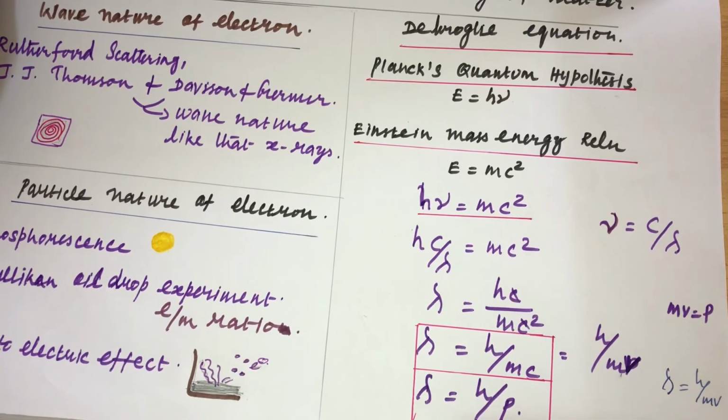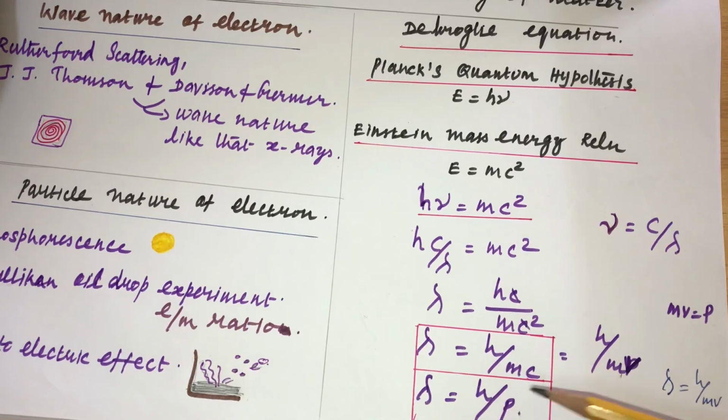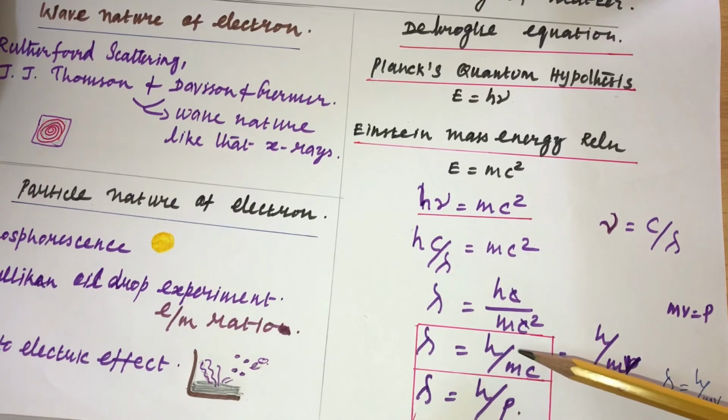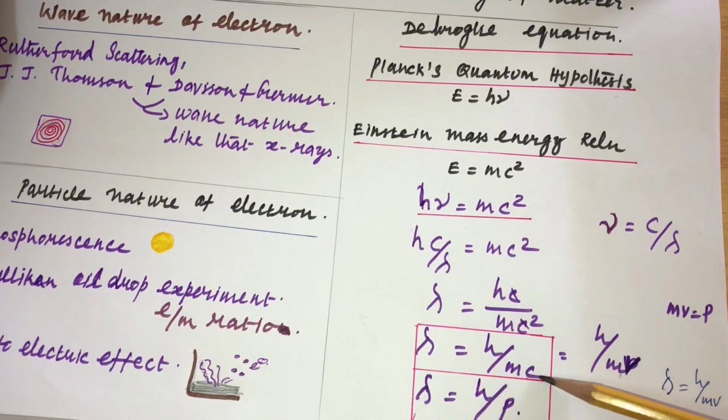So according to de Broglie, the dual nature of electron is explained in the form of a mathematical equation called the de Broglie equation, that is, λ = h/mc or λ = h/p. Here h is Planck's constant, p is momentum, the product of mass and velocity, and λ is the wavelength. This is called the de Broglie equation.